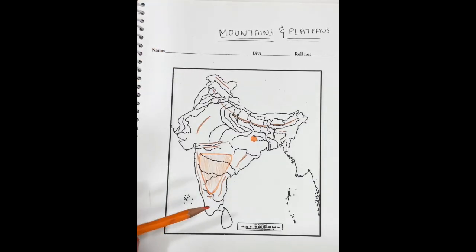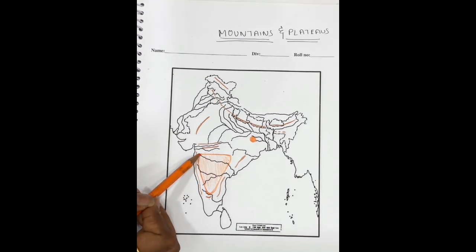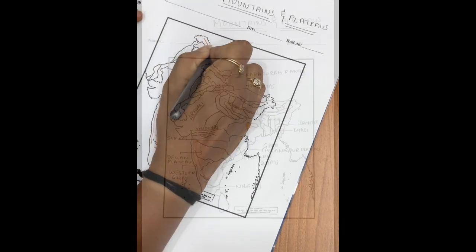So for Deccan Plateau, when you mark, make sure it is not going below Kaveri river. We have taken the curve from the top of Kaveri river only. And of course the top is broad and then it tapers towards Kaveri river. So these are your mountains. Now, let me show the labeling of all these mountains. One minute.